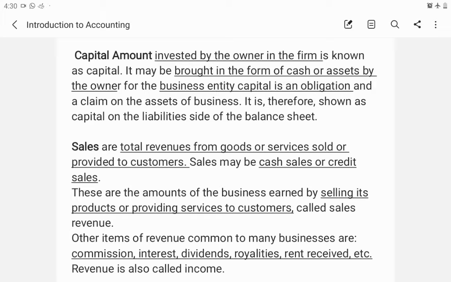So this will be shown as a liability in the balance sheet, because a business has a specific identity, different from its owner. That is why capital is treated as a liability of the business to the owner.